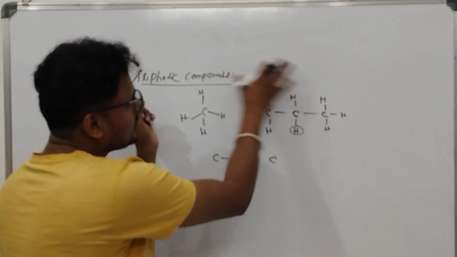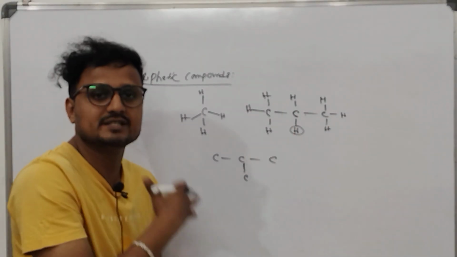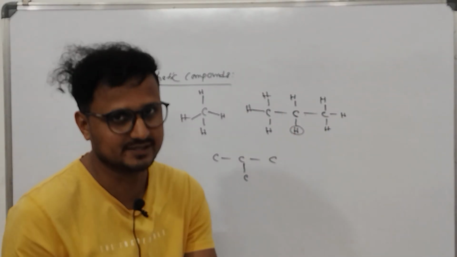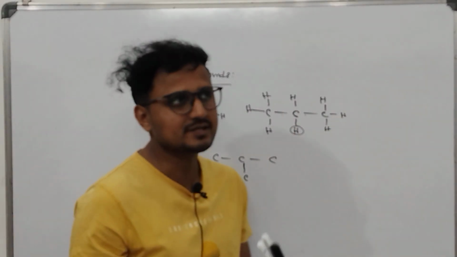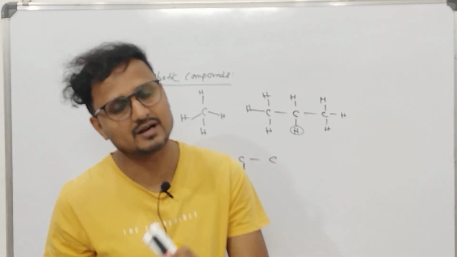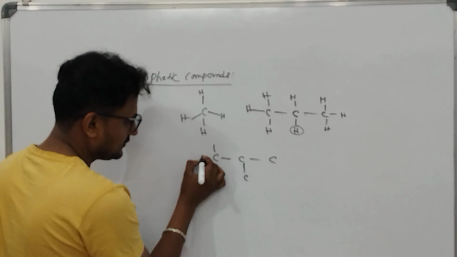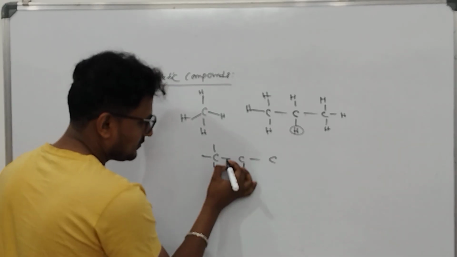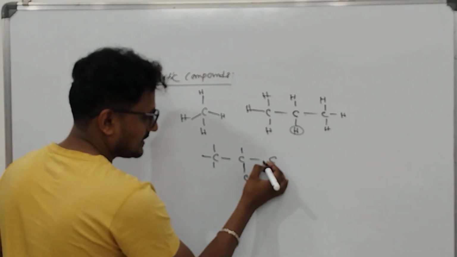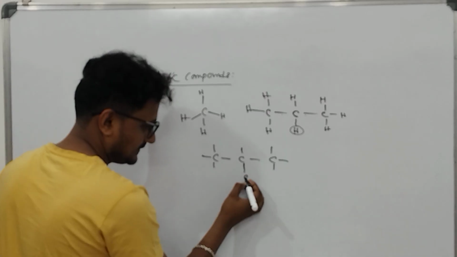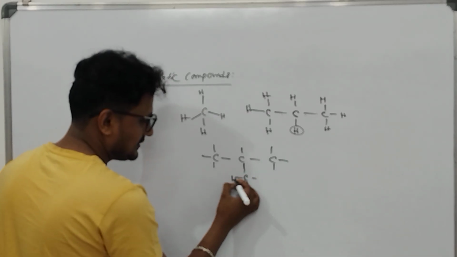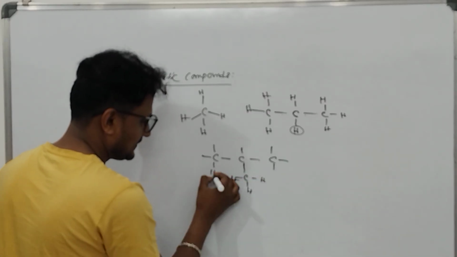Again, let me tell you, these all are hydrocarbons because these are made of carbons and hydrogens. So what are the hydrocarbons? Hydrocarbons are the compounds which have carbon and hydrogen. So here this carbon has 1 bond, 2 3 4. This carbon 1 2 3 4. This carbon 1 2 3 4, and this carbon 4. So this is again coming in the branch.